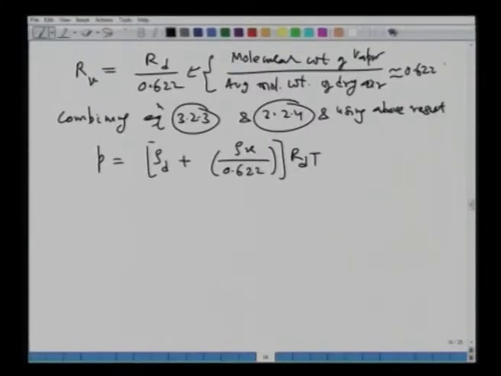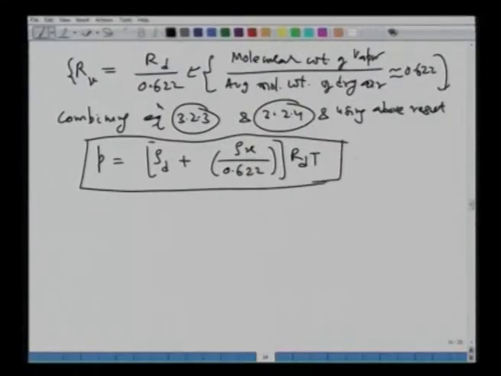That is this one. So when we combine the two equations 3.23 and 3.24 and use this relation, we should be able to get this relation. It should be very easy to see. Let us not worry about it too much. You all can derive this very easily. And let me number this as equation 3.25.